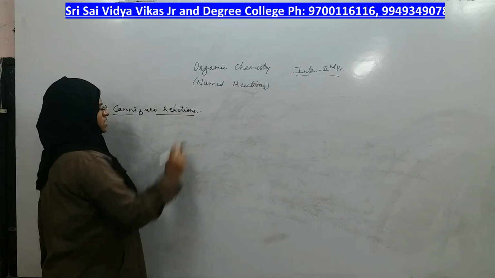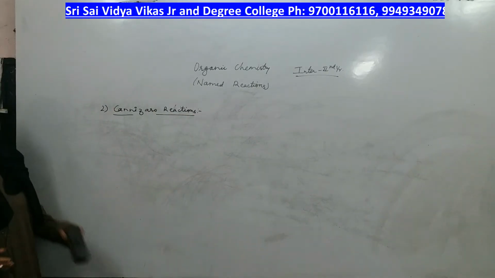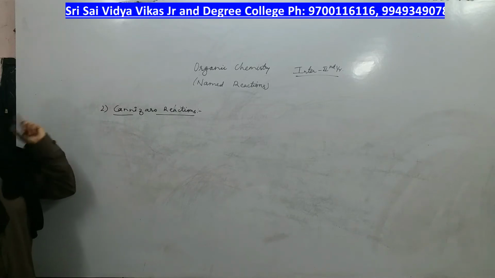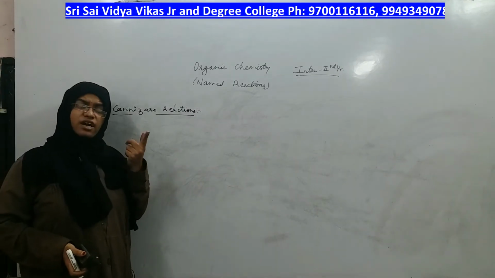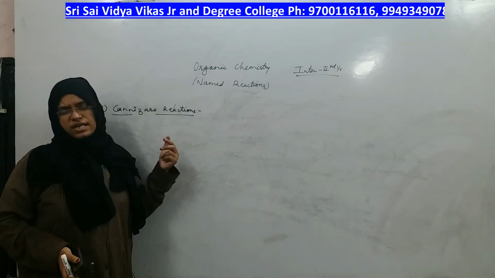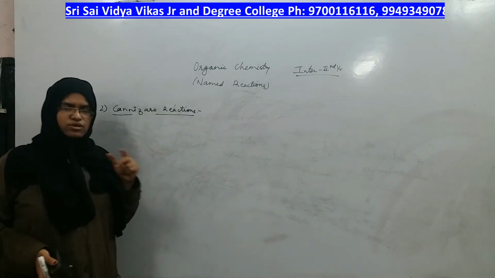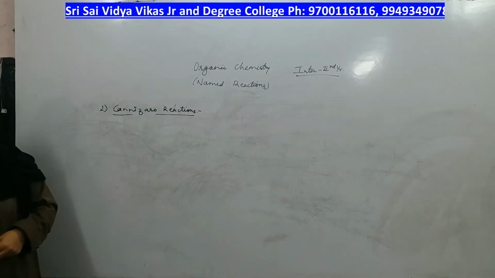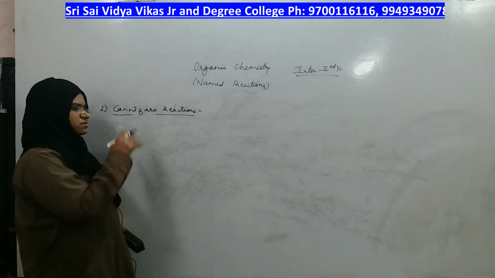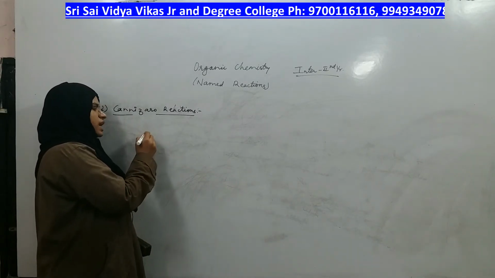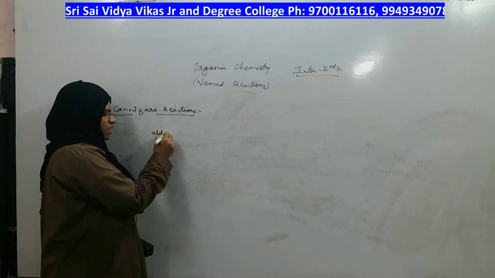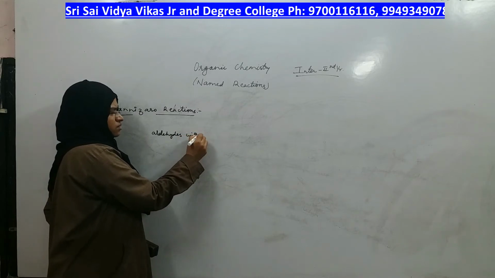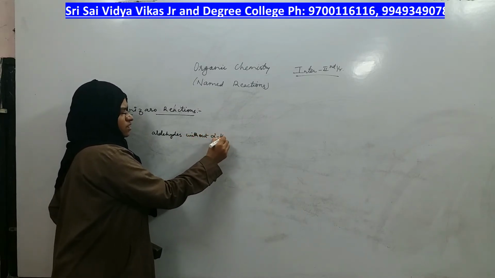What is the name of that reaction? Cannizzaro reaction. What is the definition for that? It is exactly the same, but there we used aldehydes having alpha hydrogens, while here the aldehydes don't have alpha hydrogens. If aldehydes don't have alpha hydrogen, the product also will not be the same, it will be different, right? So let me take the reactions of aldehydes without alpha hydrogens.